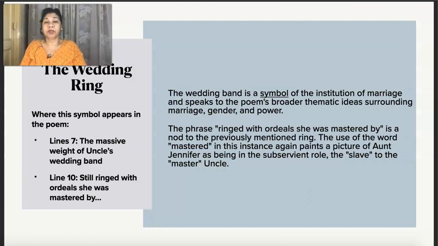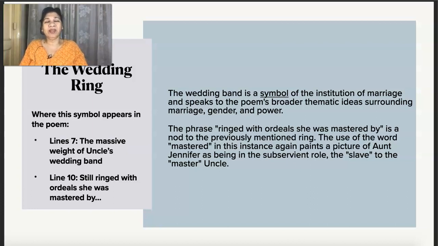The next one we have is the wedding band, the wedding ring. In line number 7, we have the massive weight of uncle's wedding band. And in line number 10, we have still ringed with the ordeal she was mastered by. What does the wedding band symbolize? The wedding band is a symbol of the institution of marriage and speaks to the broader thematic ideas around marriage, gender and power. The second one is ringed, still ringed with the ordeal. Again, the word ring here symbolizes that wedding band itself.